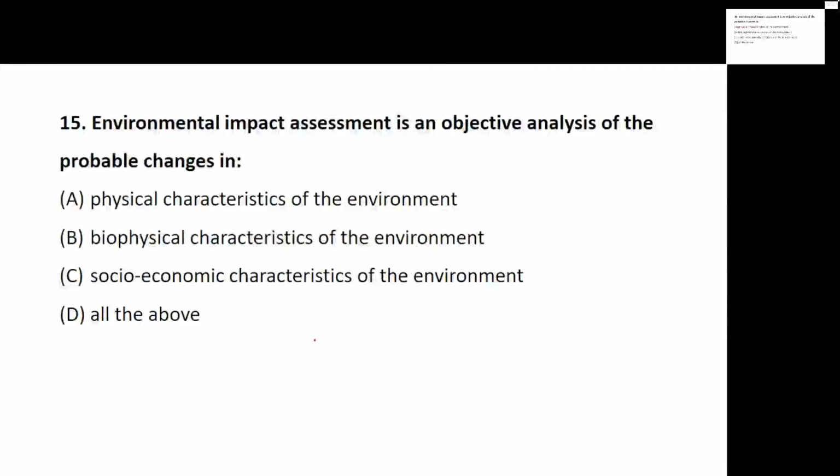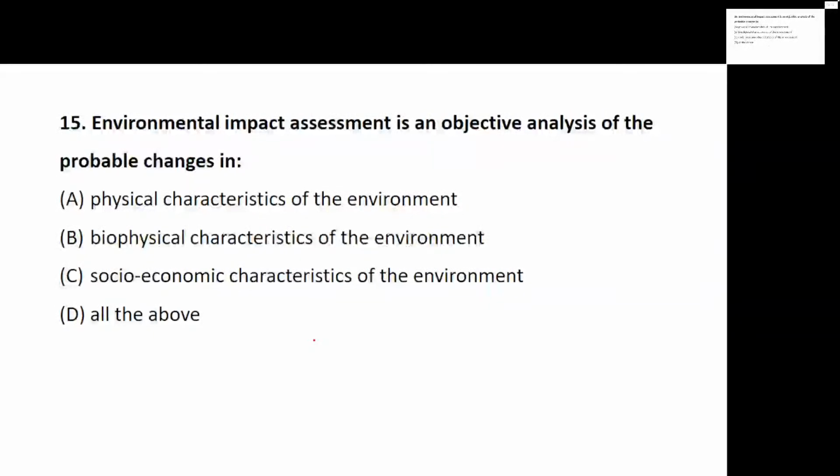Okay. Now, we have done a topic on environmental impact assessment. One question we did, but if you remember those questions properly, you should be able to answer this question well. Environmental impact assessment is an objective analysis of changes in what? Does it have changes on physical characteristics? Does it have changes on biophysical characteristics, socio-economic characteristics, or what?